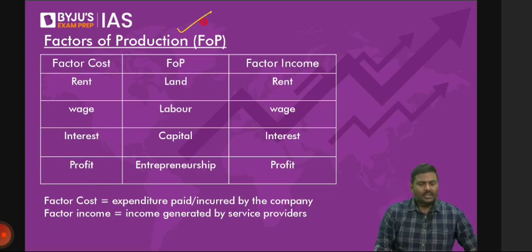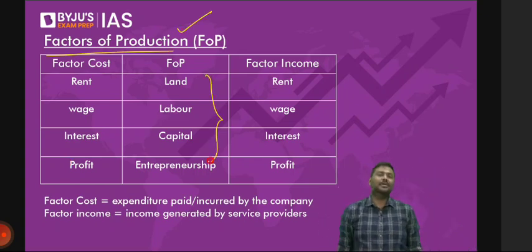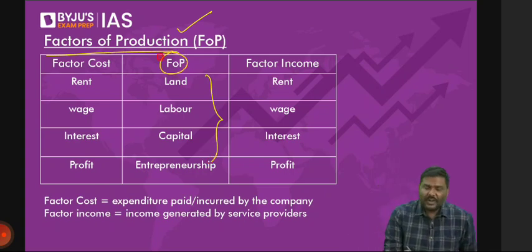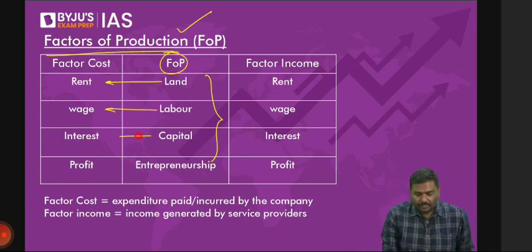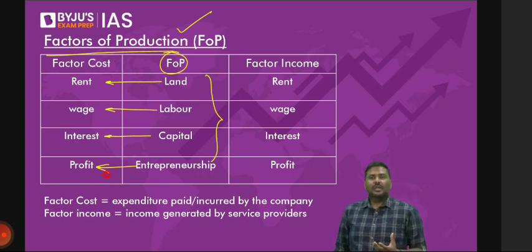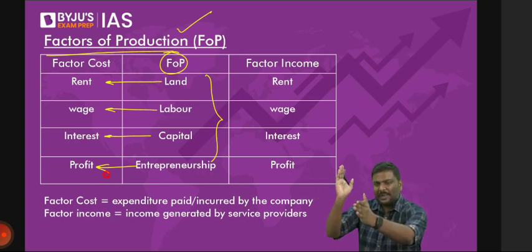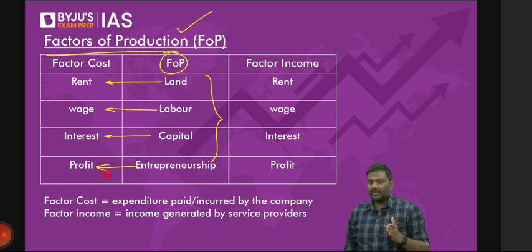Okay. Now, four factors of production: land, labor, capital, entrepreneurship. Now understand this carefully. All the four factors of production are supplied to a company. Is it okay? Now let me ask you a very simple question. A company is there. You will work in the company. You're providing labor services to the company. Do you expect something in return from the company? Let me know.